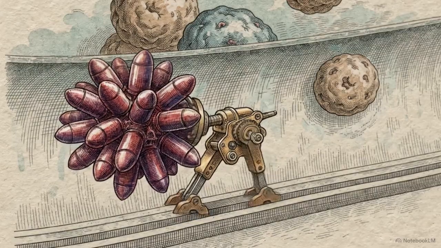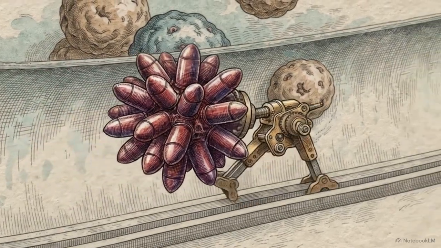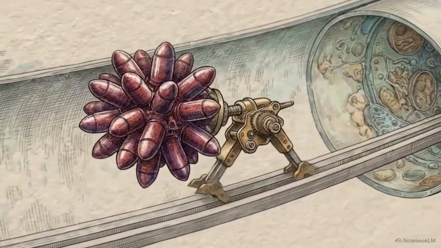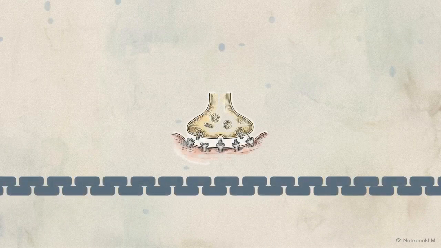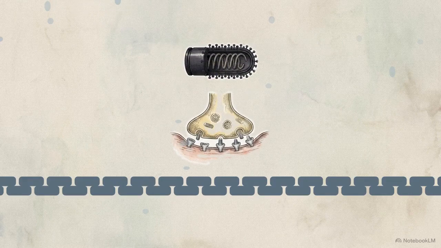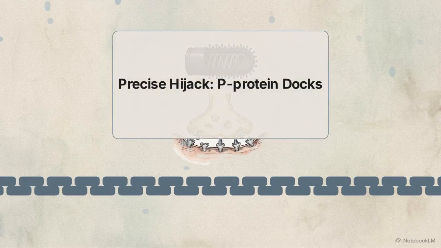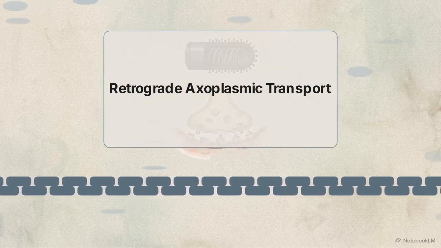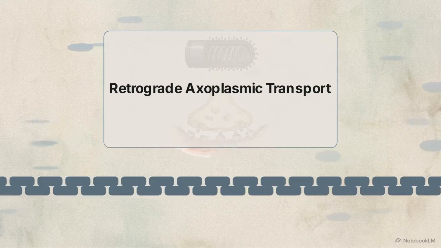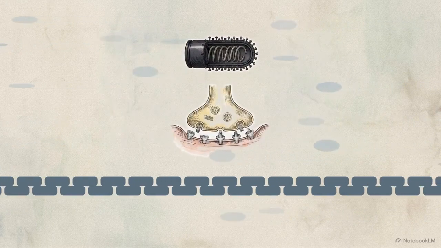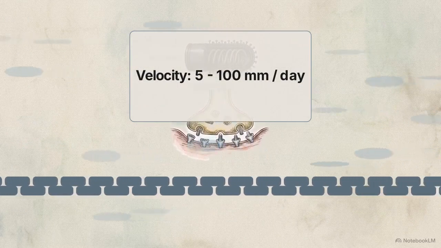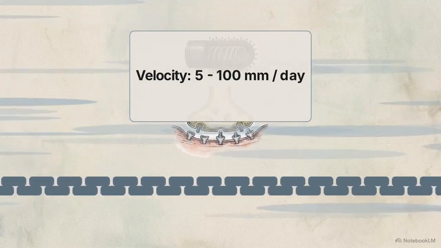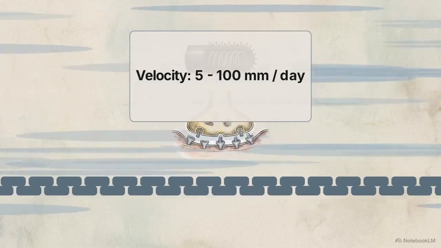The virus does not drift randomly. Instead, it hijacks the cell's internal microtubule transit system to move toward the spine. This hijack is precise. The viral P protein docks directly into the host's motor protein, cytoplasmic dynein. Through retrograde axoplasmic transport, the dynein physically hauls the virus up the length of the axon and toward the central nervous system. This process moves at a velocity of 5 to 100 millimeters per day. It is a slow but relentless race toward the brain.